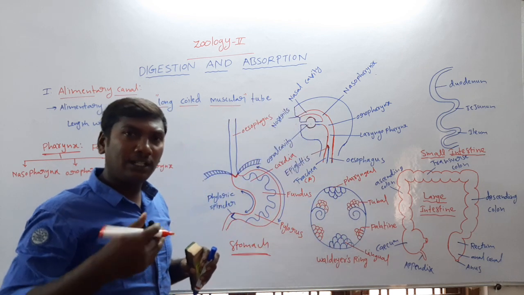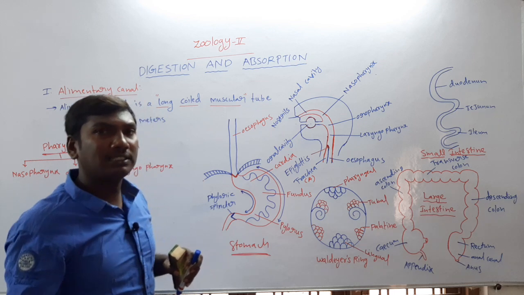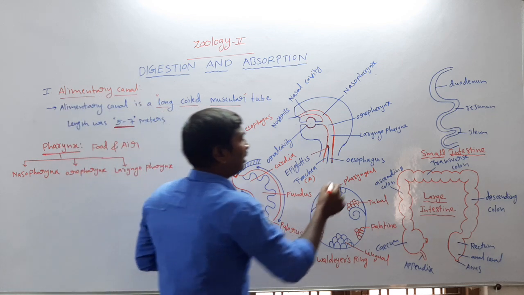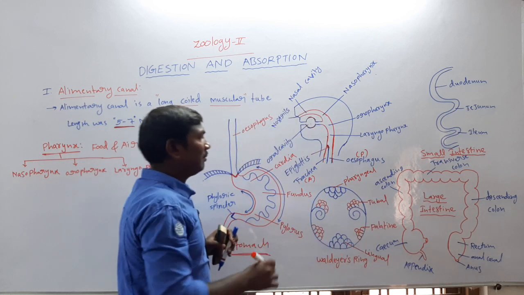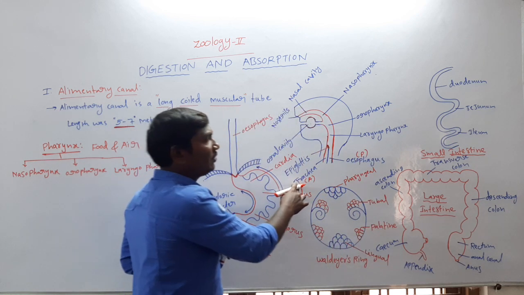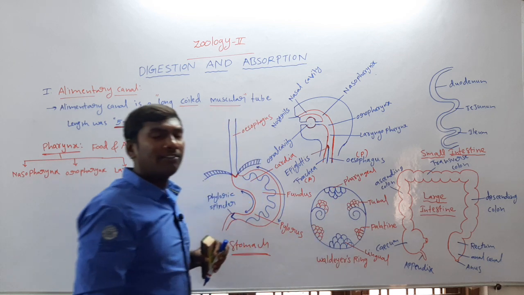The anterior opening is called the glottis. The posterior opening is called the gullet. So the anterior opening is called the trachea, and the posterior opening is called the esophagus.